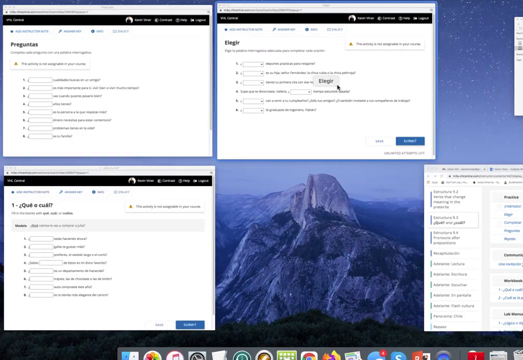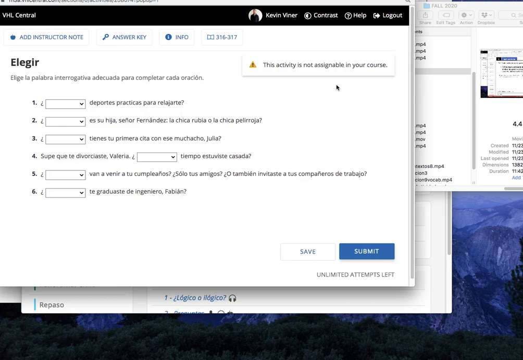So the first activity we have is this one, elegir. So here the instructions tell us to elige la palabra interrogativa adecuada para completar cada oración. All right, so actually these aren't just going to be qué and cuál. There will be other ones, but we'll have to select the one that's the most logical. Okay, so as always, you pause the video when I tell you to, you think about the answer, and then when you're ready, you unpause it and you'll see if your answer is correct.